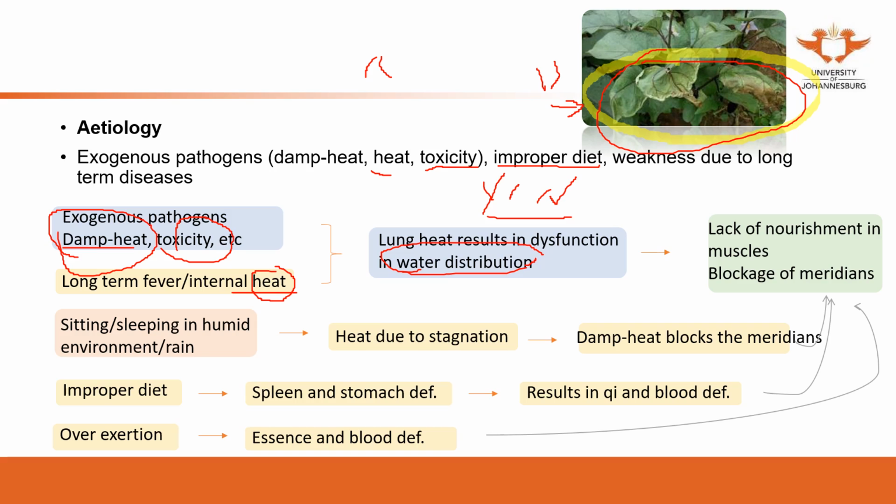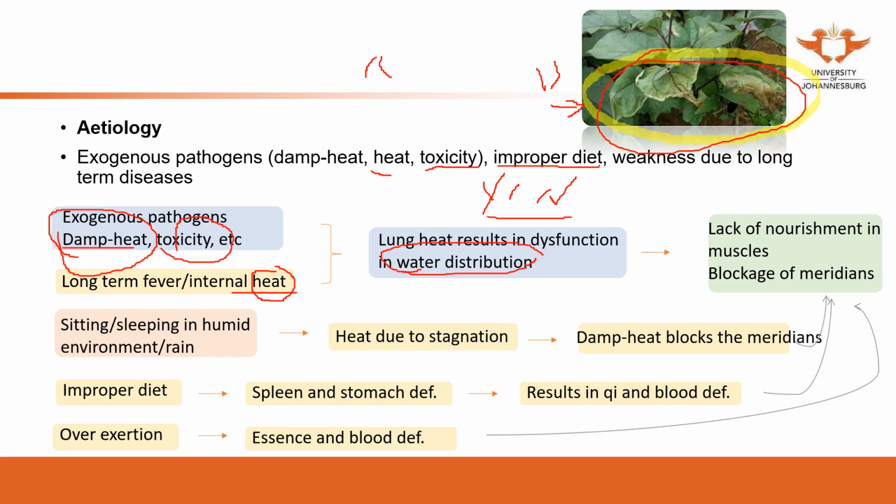The second possible cause is sitting or sleeping in a humid environment or in rain. This may result in heat due to stagnation. For the treatment of this heat, we need to clear the stagnation and activate the circulation.